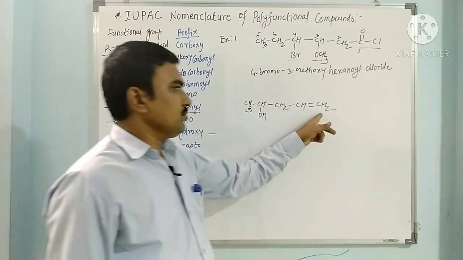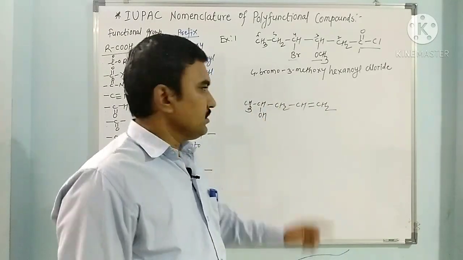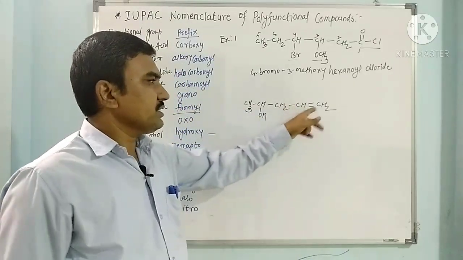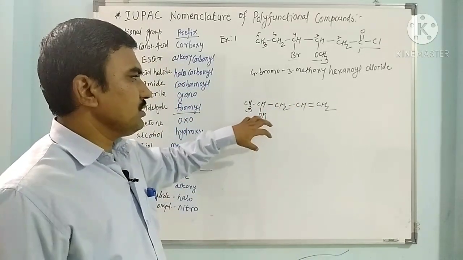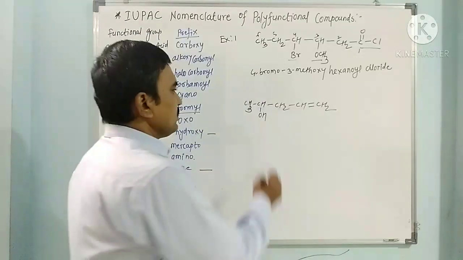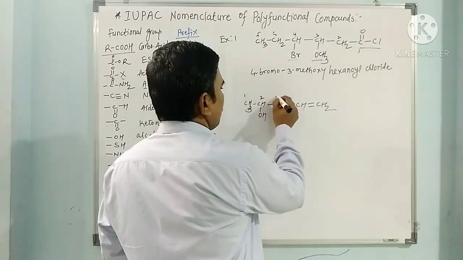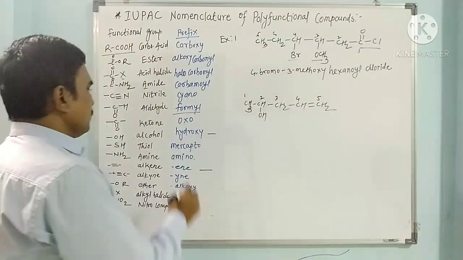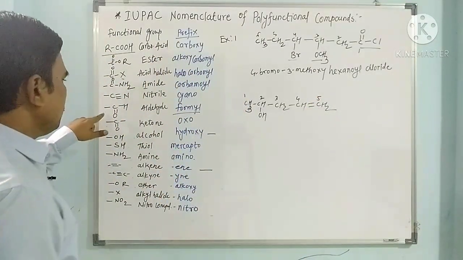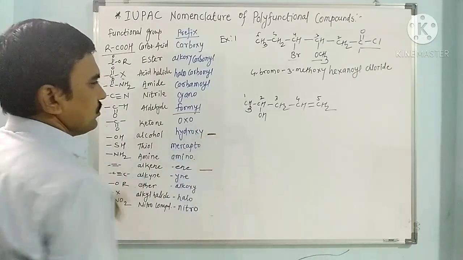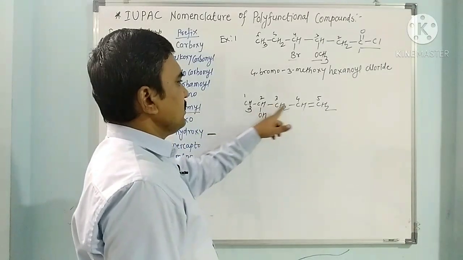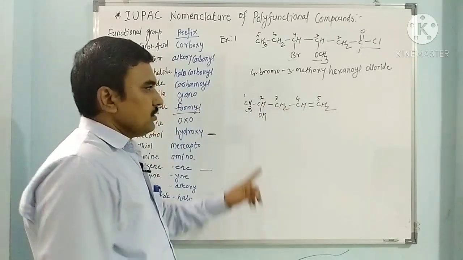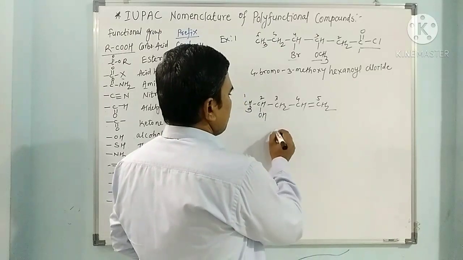If we start numbering from this end, the alkene carbon gets the lowest number, but here the alcohol is the main functional group, so OH definitely gets greater priority than the alkene. So numbering is 1, 2, 3, 4 and 5. When alkene and alcohol are there, priority must go to the alcohol. So here it is 2-pentanol.